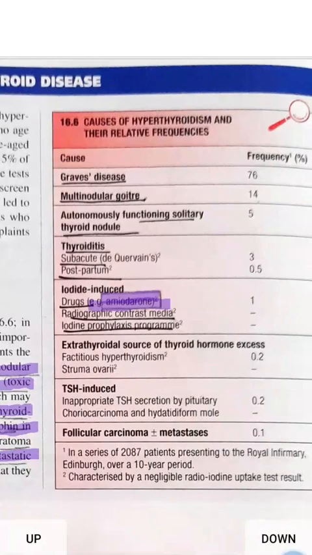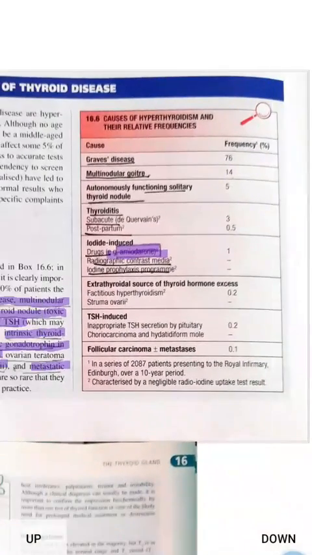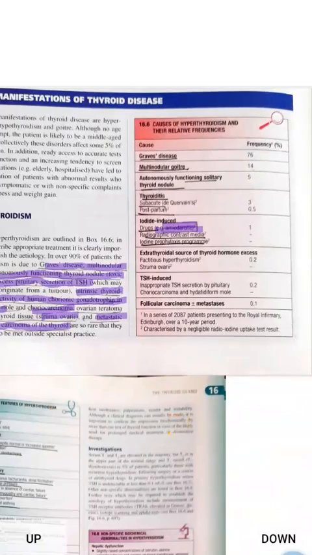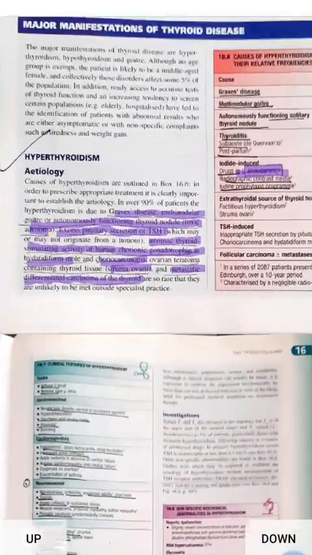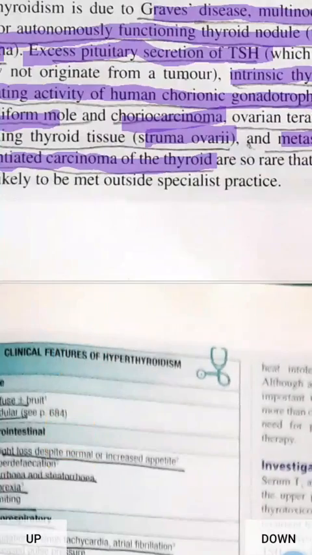Like ovarian teratoma where there is thyroid tissue. Then factitious hyperthyroidism. What is factitious hyperthyroidism? It is self-induced hyperthyroidism. If we are taking excess iodine or any other drug from outside, any iatrogenic cause can cause factitious hyperthyroidism. Then TSH induced: if there is inappropriate pituitary secretion, or choriocarcinoma or hydatidiform mole, hyperthyroidism can occur. So these are very important causes of hyperthyroidism. Now next is the clinical features of hyperthyroidism. This is a very important point.